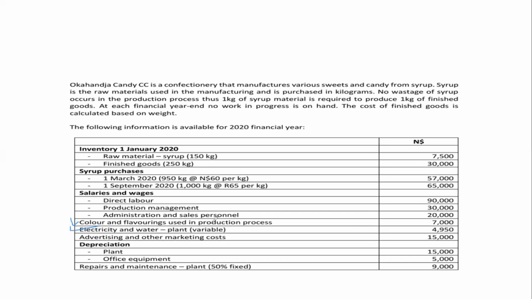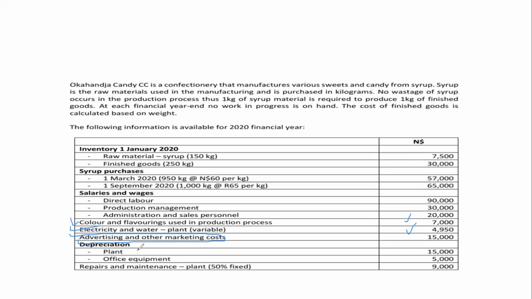Now, as per IAS 2, if it's variable manufacturing overhead, we just have to allocate it to actual production the way it is. So that is actually what happened. We just took the 7,000 and the 4,950 and we allocated them to production, to work in progress. Okay. Now this cost doesn't fall here. So this one, we leave it out.